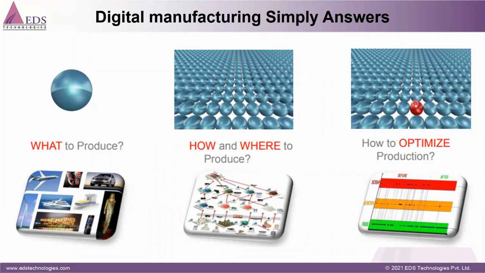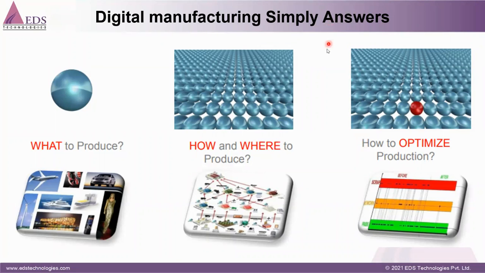So you can see this right one, the red one. This is the bottleneck coming in the real production. So how can I optimize? Because of this bottleneck, all the operations have stopped. So how can we optimize this production process?